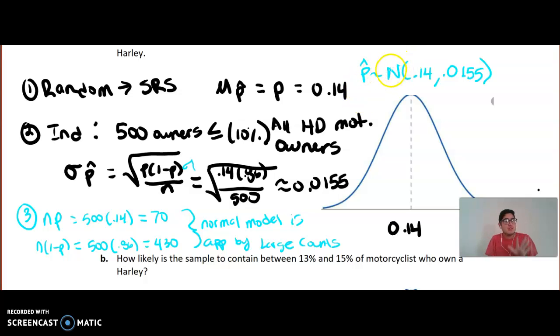So this is going to be the sampling, or close to the sampling distribution of our p hat here. Distributed normally by large counts, an unbiased center at 0.14, and then a spread of 0.0155.